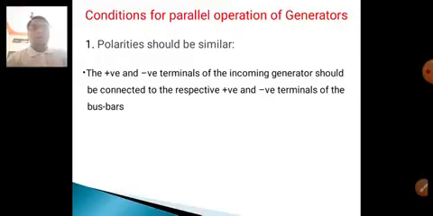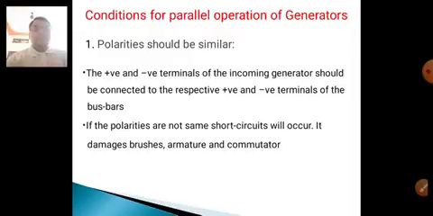Positive should be connected to positive, and the negative terminal of the generator to the negative terminal of the other. The positive and negative terminals of the incoming generator should be connected to the respective positive and negative terminals of the bus bars. If the polarities are not the same, a short circuit will occur. It damages the brushes and armature, and the whole machine will be damaged.